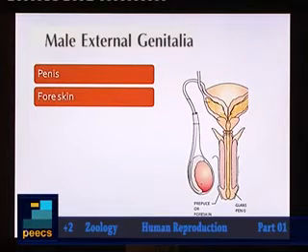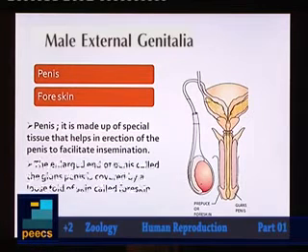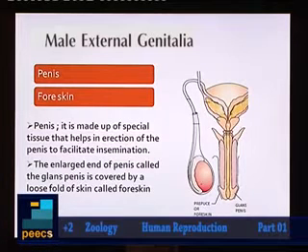At the tip of the penis there is a fleshy portion and we call it glans penis. This structure will be covered by foreskin or prepuce. So these are the structures associated with external genitalia in a male.